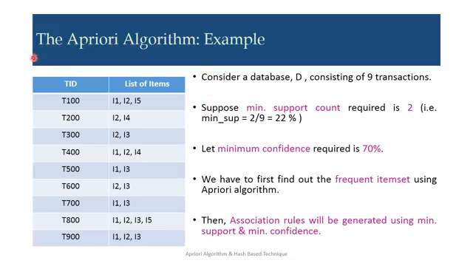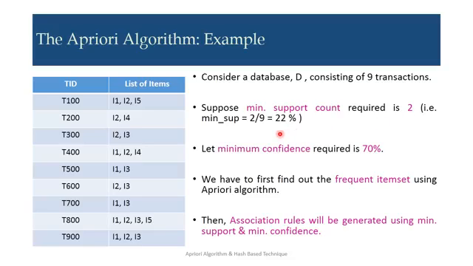Now, this dataset D consists of 9 transactions. Here it is given that the minimum support count required is 2. So if it is given as a number, that means if an item is present in a minimum of 2 transactions, I can say the item is a frequent item.